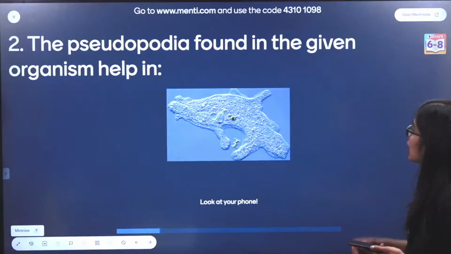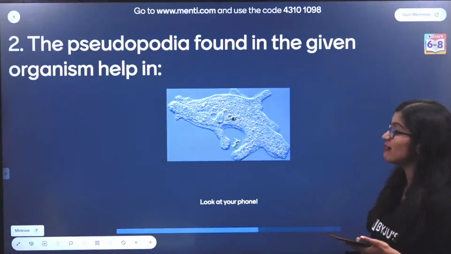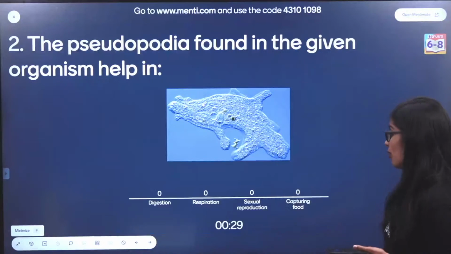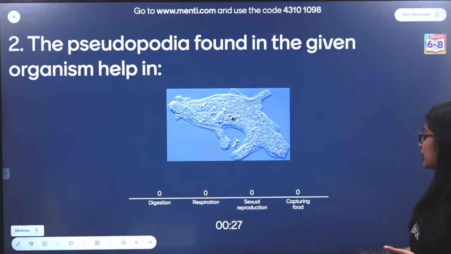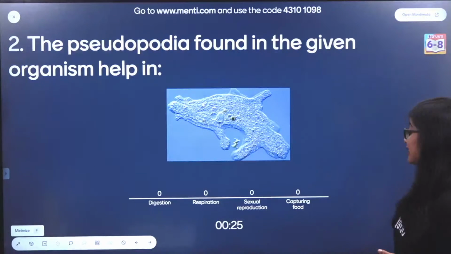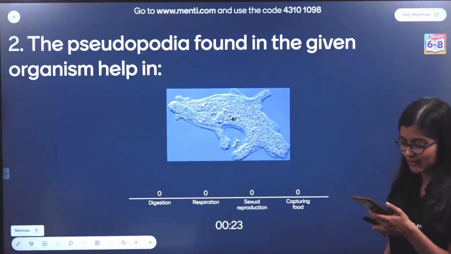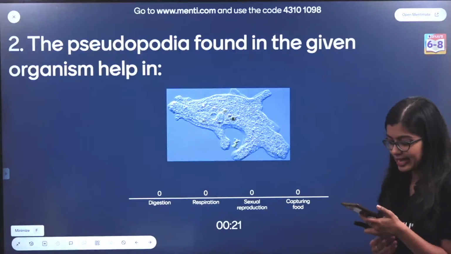Answer fast to get some more points. Yes, let's see. The pseudopodia found in the given organism helps in what? Digestion, respiration, sexual reproduction, or capturing food. On your screens, everybody. Yes, all right.